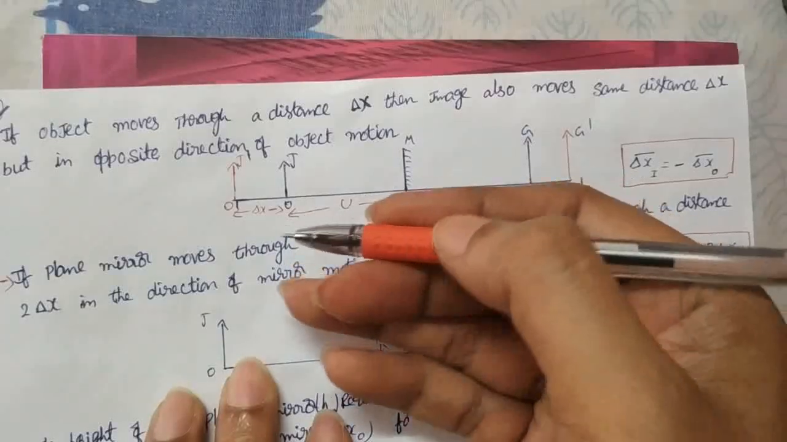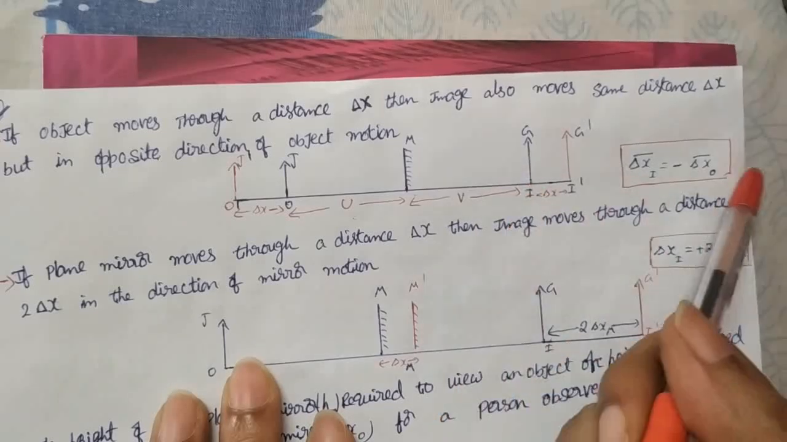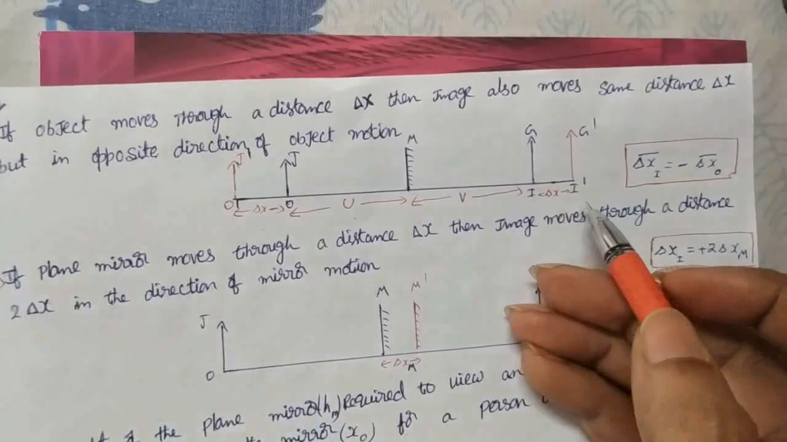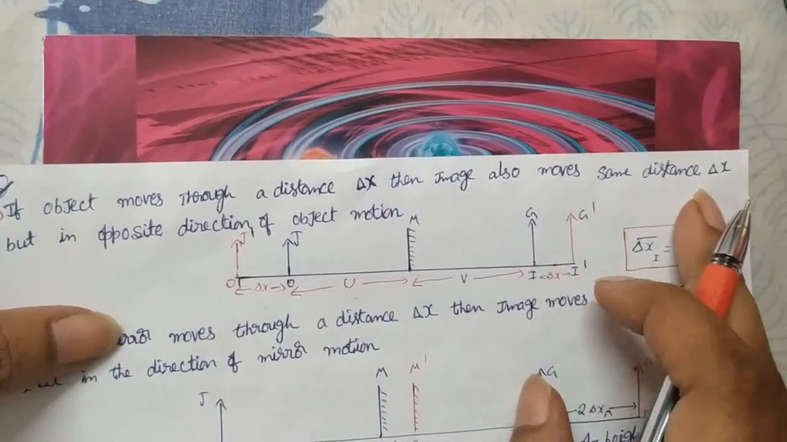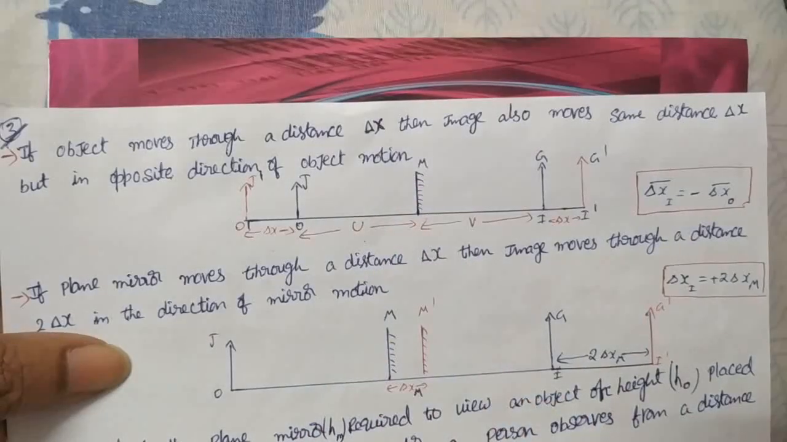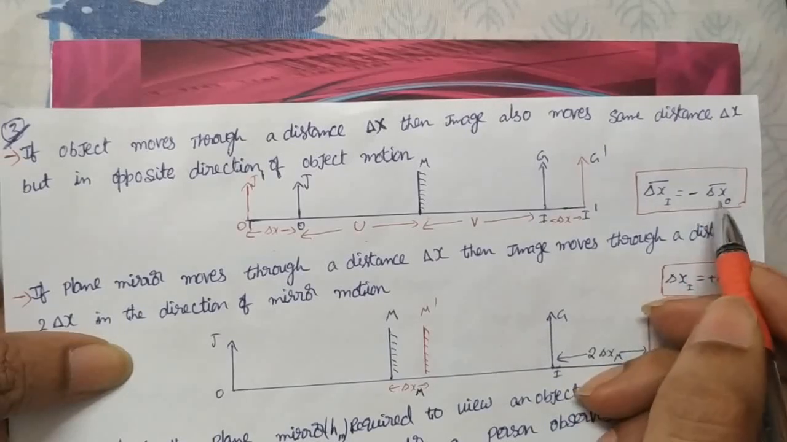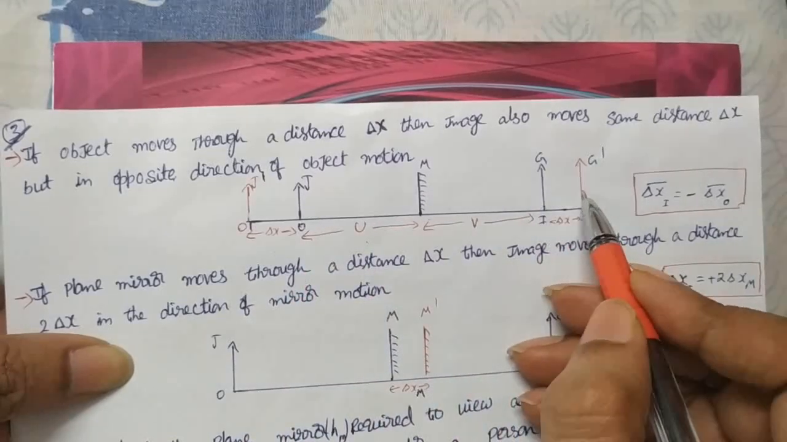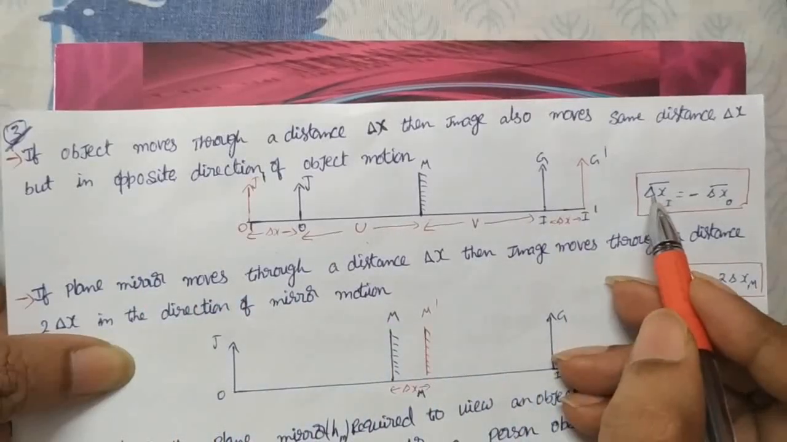So the object is moving like this, and the image is moving like this. The object moves from right to left, and the image moves from left to right, meaning they move in opposite directions, the same distance. So if the object moves through a distance delta x, then the image also moves the same distance delta x, but in the opposite direction to the object's motion. So delta x of image is equal to minus delta x of object. How much distance the object moves, the image also moves the same, but in the opposite direction. If the object moves away from the mirror, the image also moves away from the mirror.